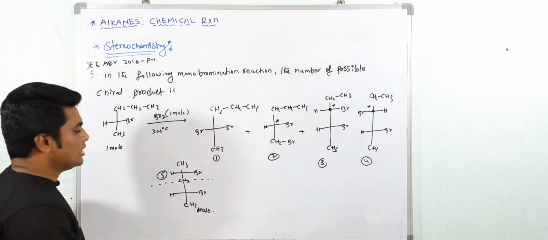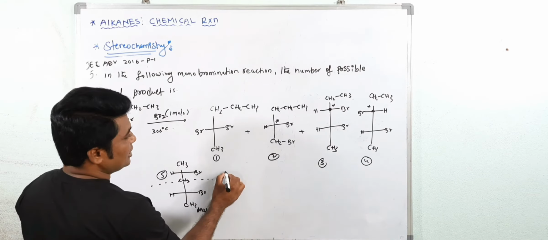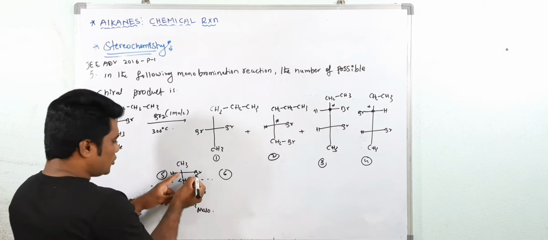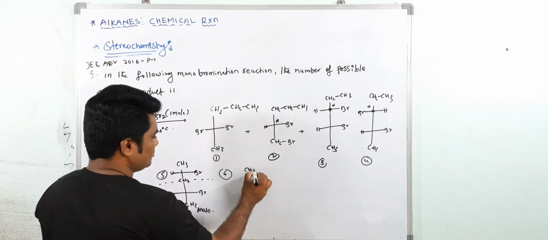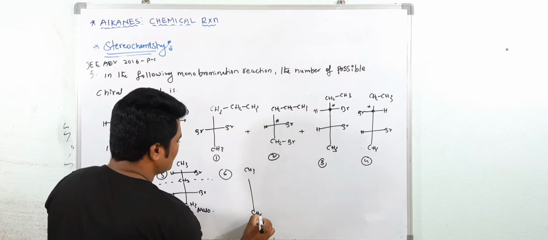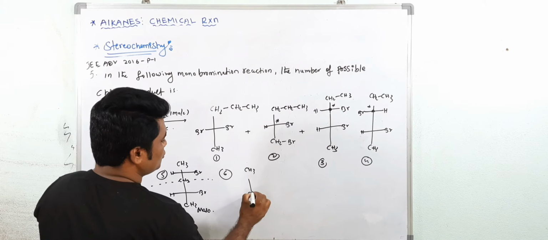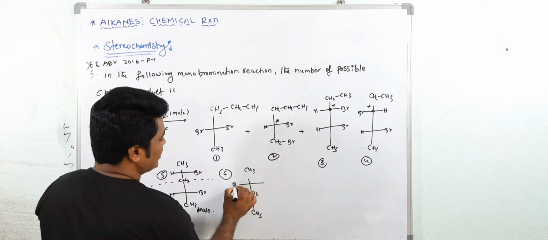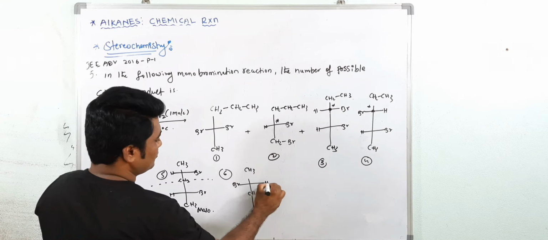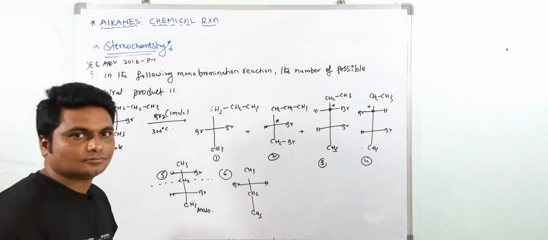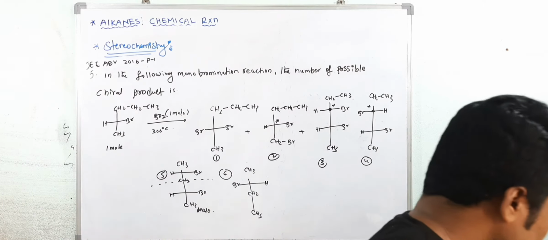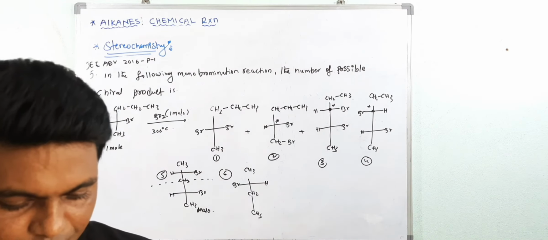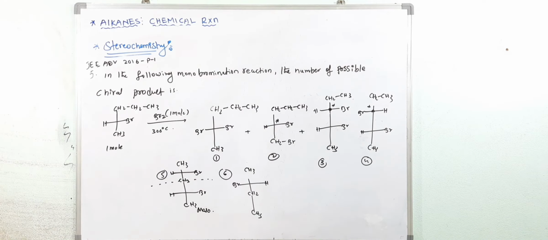Okay. Now see here. Sixth one. There is a possibility here. Left side also possible. See, this is CH2. Now your bromination takes place at left side.